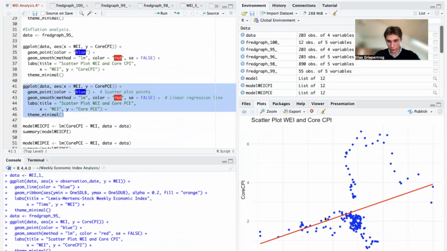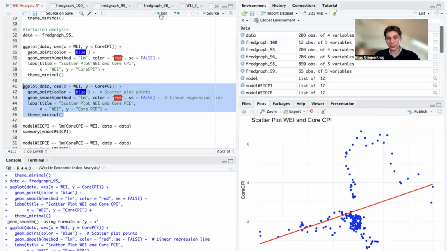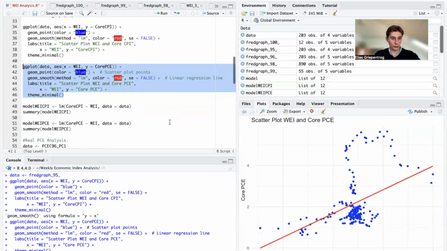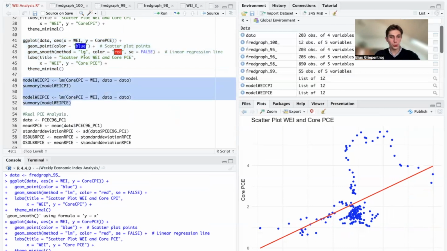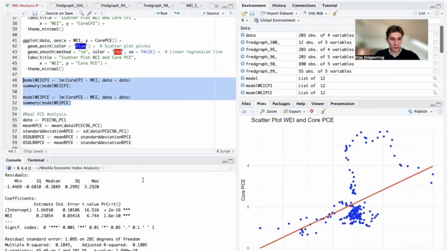On the wonderful chart over here with the linear regression line. And let's also take a look at the correlation between the WEI and core PCE, which is, of course, the preferred measure of inflation of the Federal Reserve. Now, let's assess if these positive relationships are statistically significant, which we can do using linear regression models.